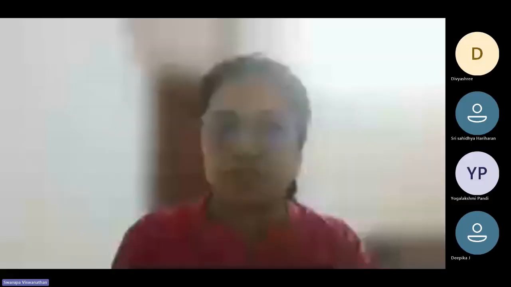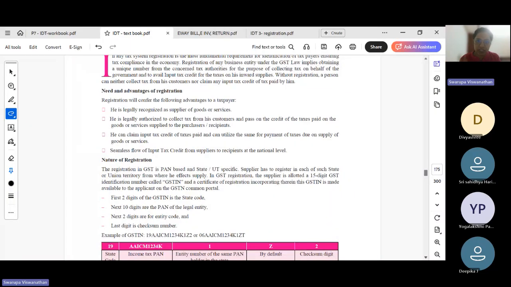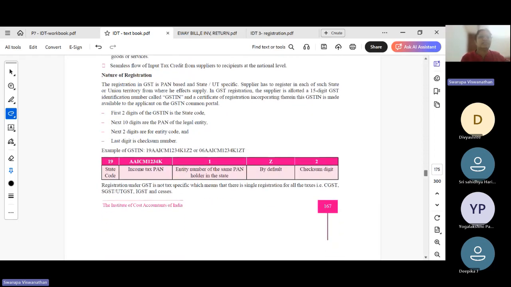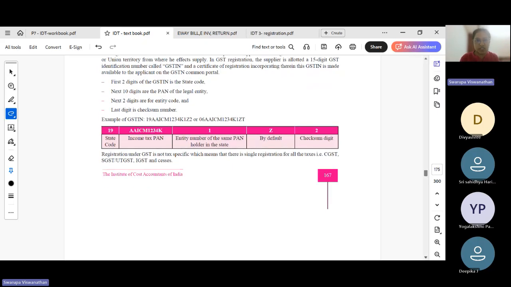The registration provisions once again. Registration is compulsory when a person has to register under GST as they cross the threshold limit in a financial year. In a financial year, meaning in the current year. We should not see previous year's turnover. It should be in the current year. If you cross the threshold limit, you have to register under GST.